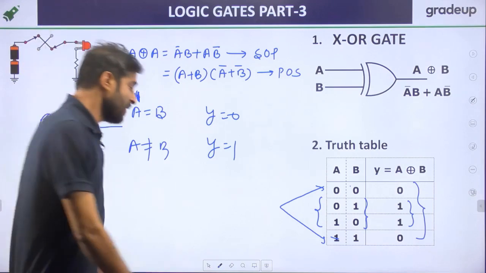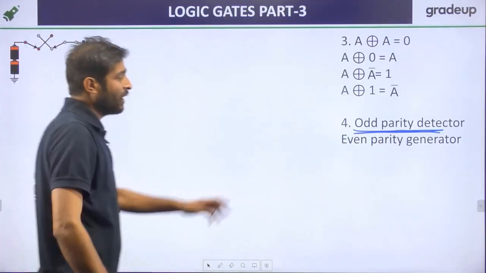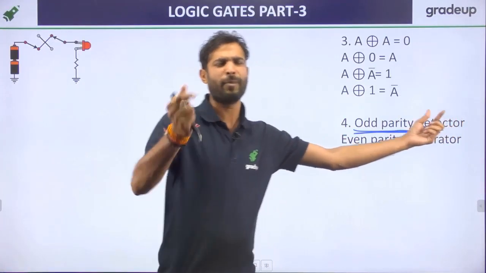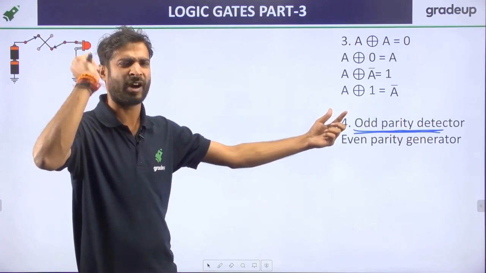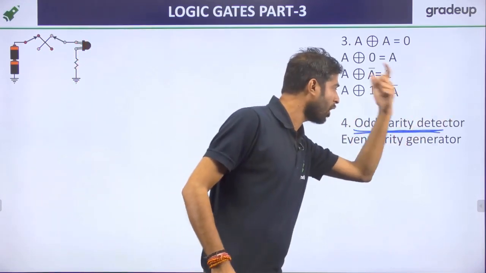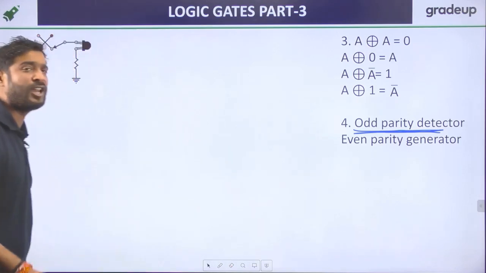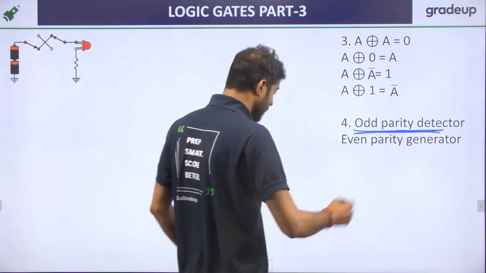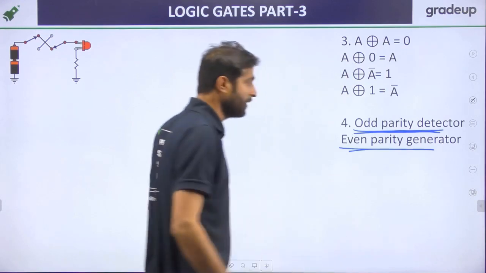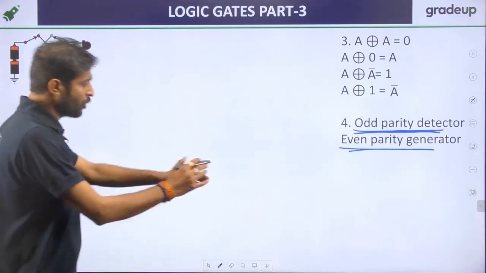So my dear friend, XOR is called what? XOR is called the odd parity detector. मन में रिवाइज करो, दिमाग में एकदम चमकना चाहिए दोस्तों. So it is also called the odd parity detector and even parity generator. Right? Now we are moving on to the next.